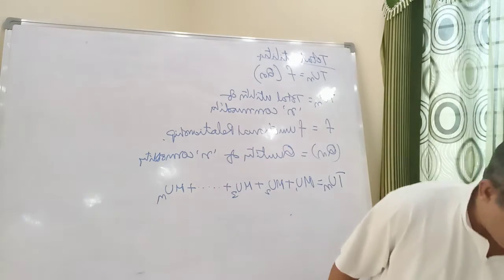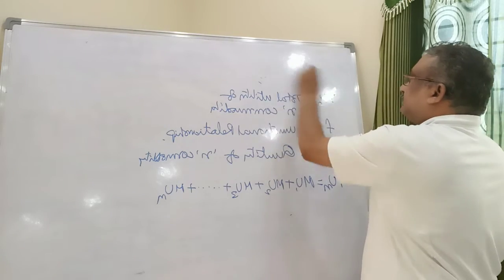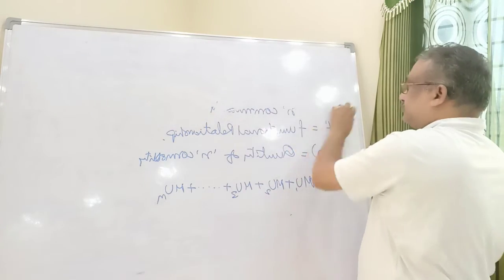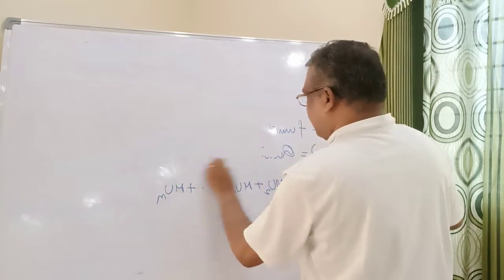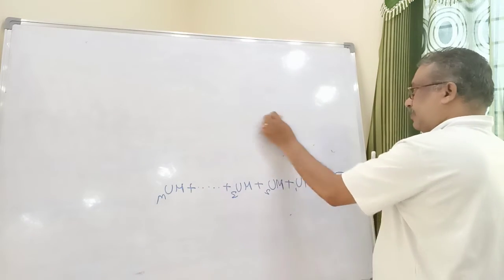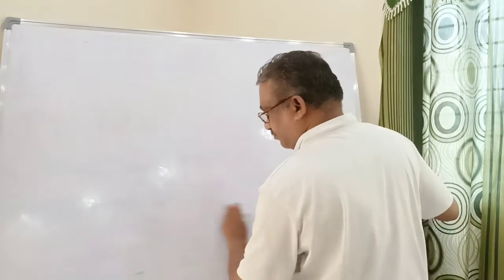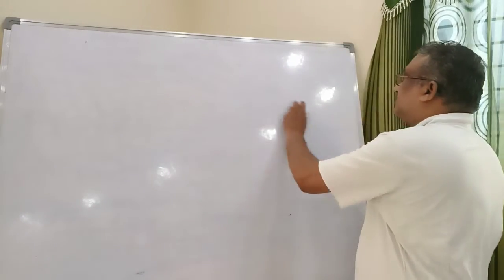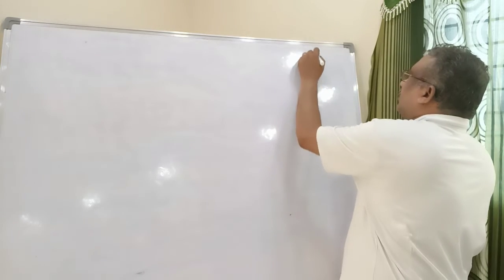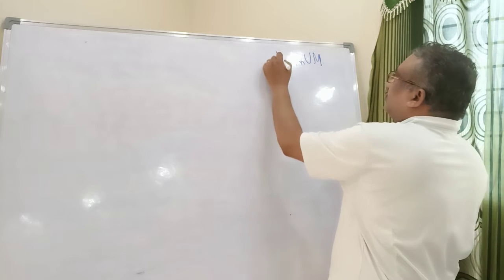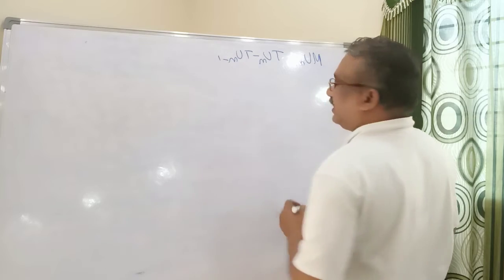Now let us discuss the marginal utility. Marginal utility of n equal to total utility of n minus total utility of n minus 1.